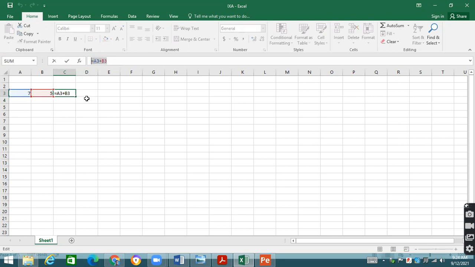Whenever we are applying some formula, we are going to use the equal sign. Otherwise, the formula will not work. If I remove this, if I don't place the equal symbol over there, it is not going to work at all. Okay, students, up to here, all points are clear. Please give me the thumbs up sign.